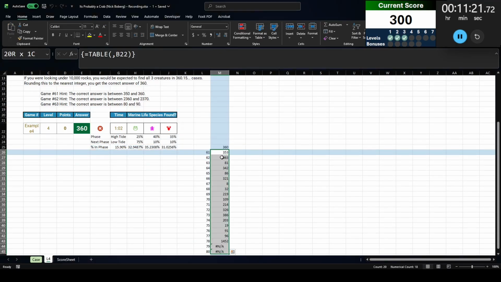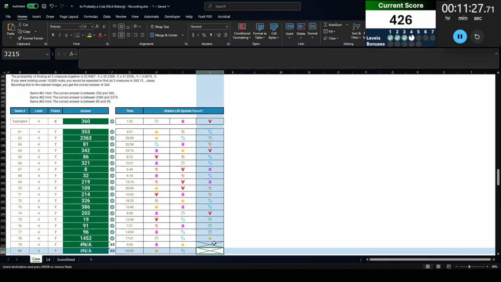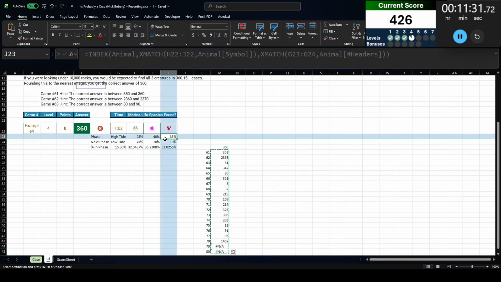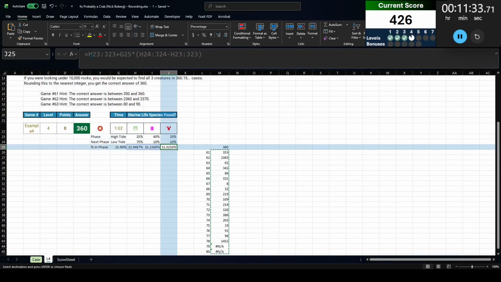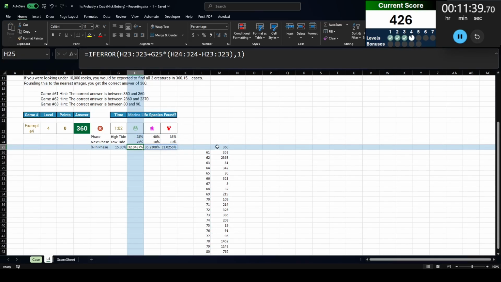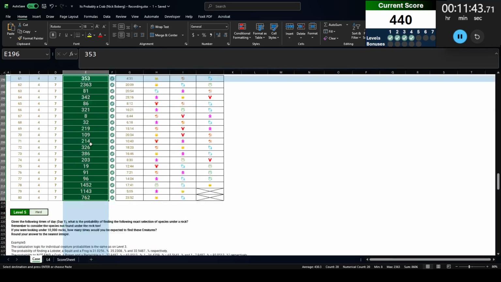Run the data table. Oh, 79 and 80. What happened to those? There's only 2 marine life species. Nice little trick. So here I'm going to do, let's do if error, return 1. There we go. Now we're going to get an answer for those last 2, and everything checks out.